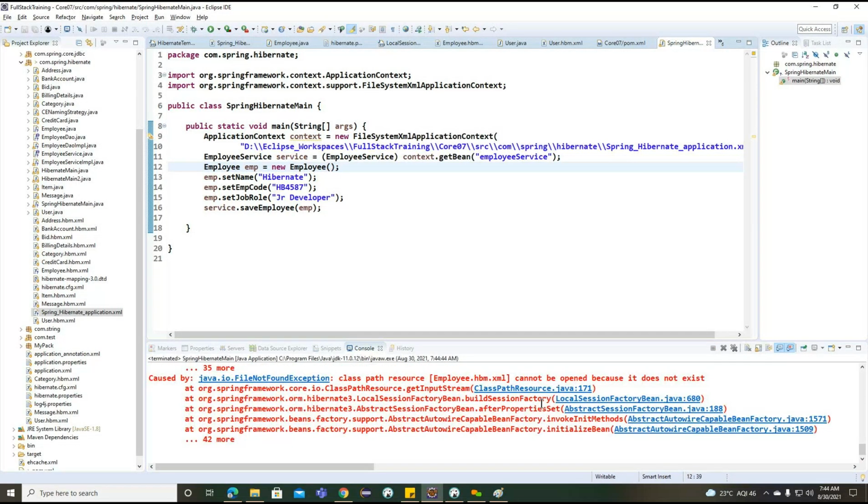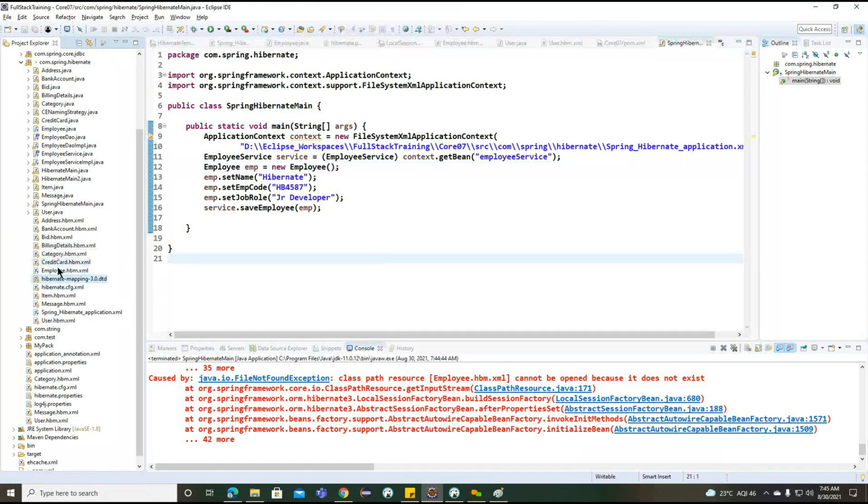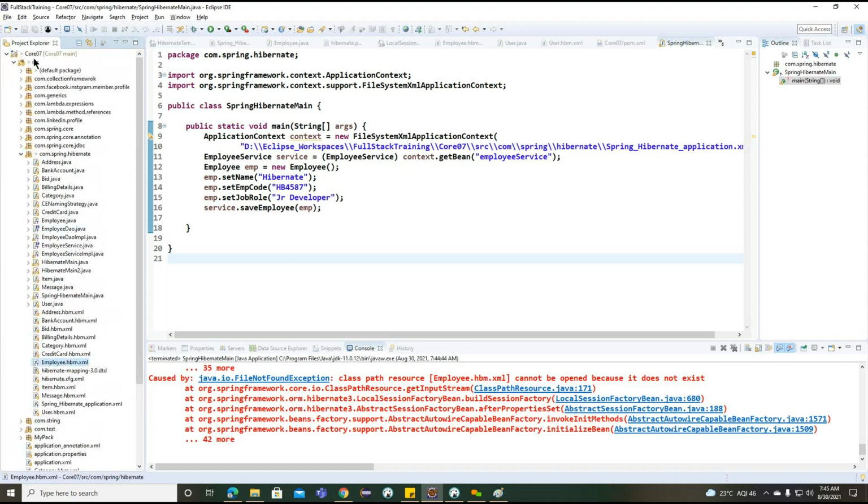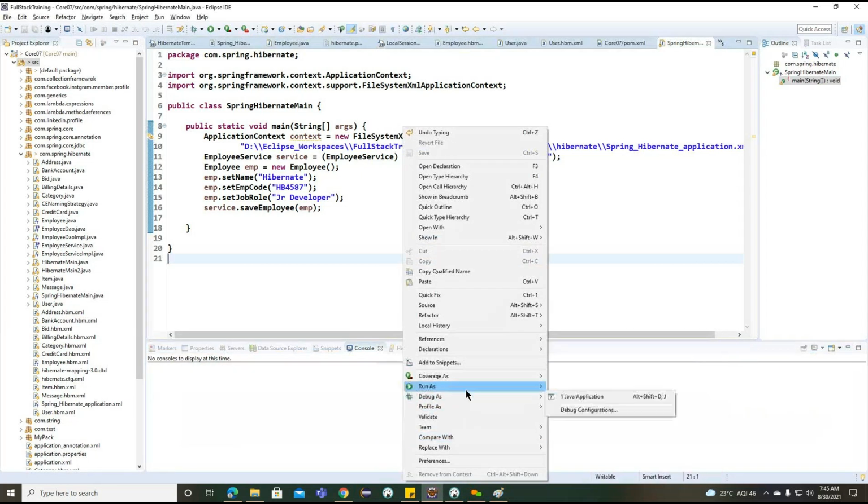Employee HBM.xml is not loading here. Okay, so to load it, where we created it, let me copy it into the source directory. Basically, in the source directory, it is trying to load. Okay, now again I'm trying to load.